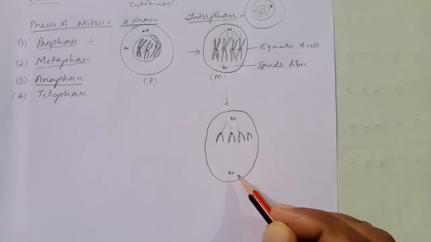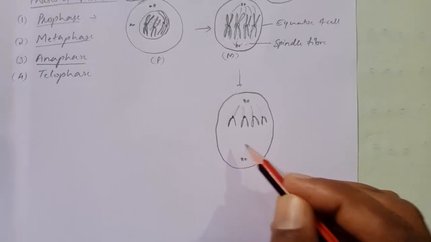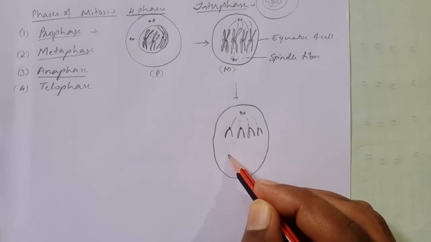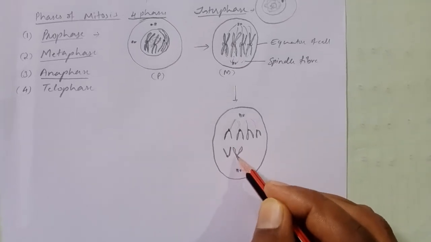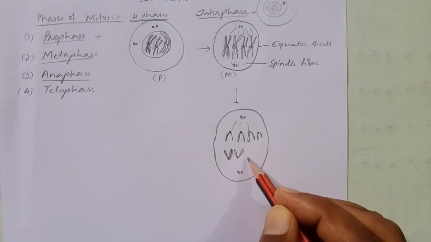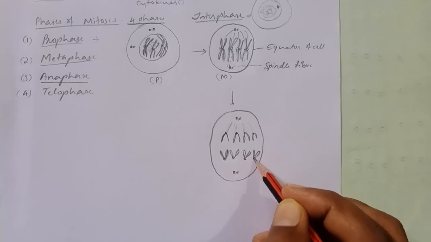This is the centriole we can say. So here the daughter chromosomes.